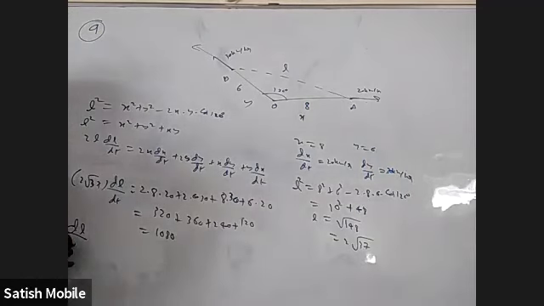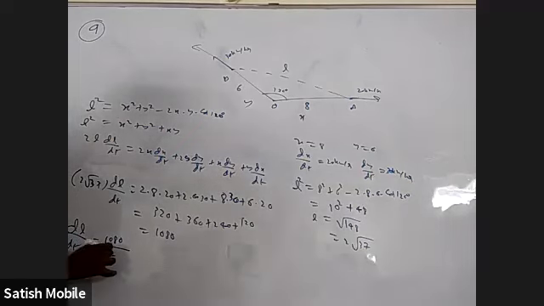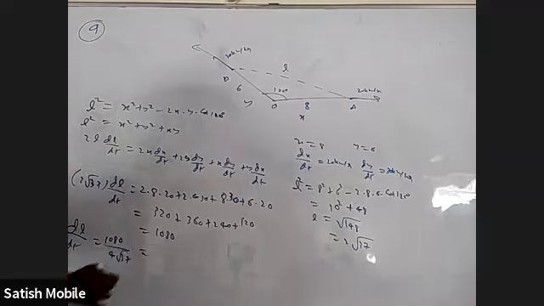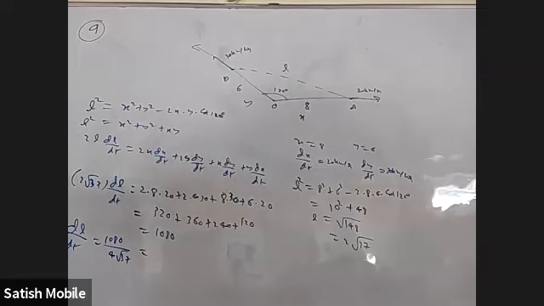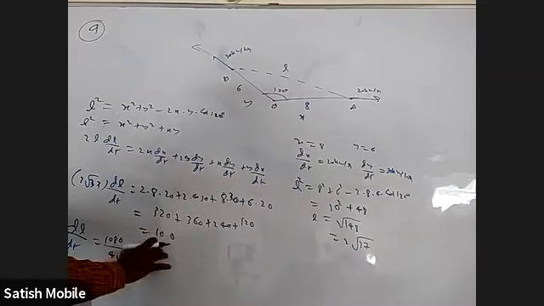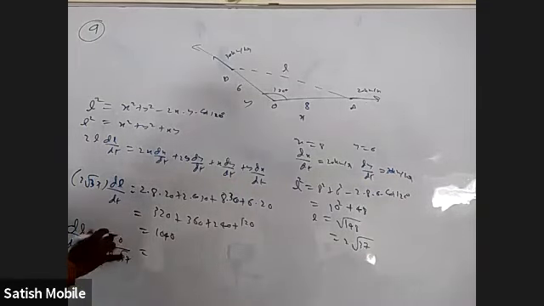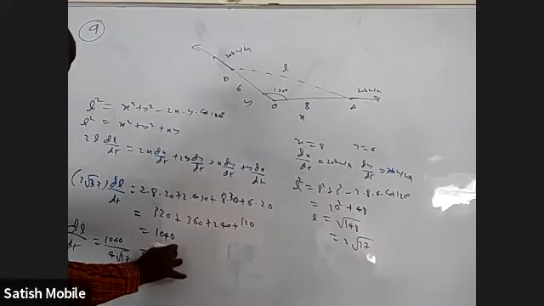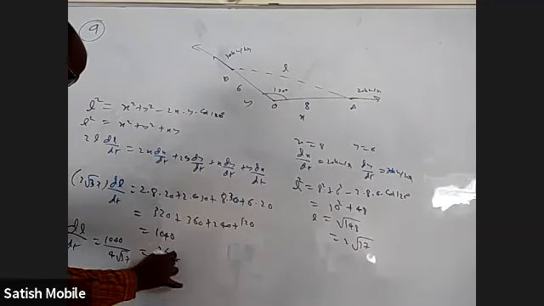So dL by dt is 1080 by 4 root 37. 1080, when I remove it, is 540. Is 1040. So 260 by root 37.